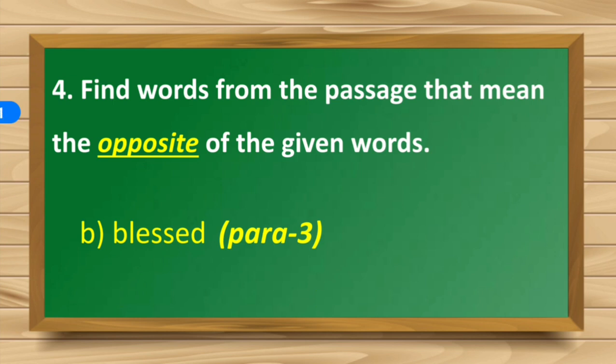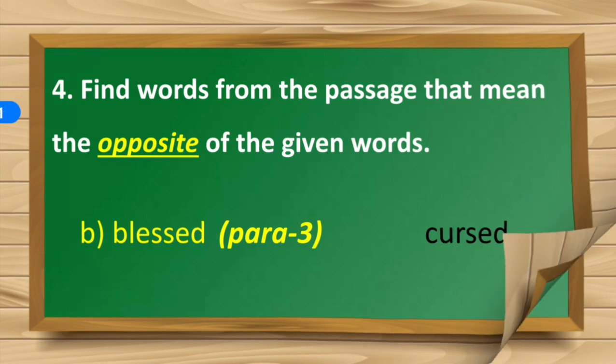Yes, blessing, giving blessing means to wish good luck to somebody, to give your best wishes to somebody. And the opposite would be, yes, I just told you, when you send your evil feelings or call the divine power to bring unhappiness to somebody, that is cursed. So opposite of blessed would be cursed.